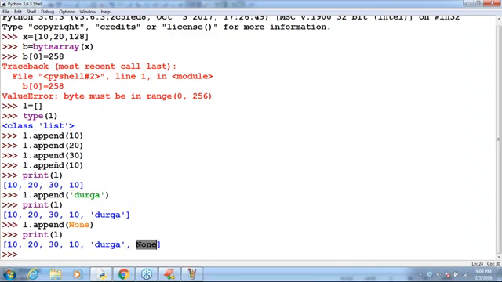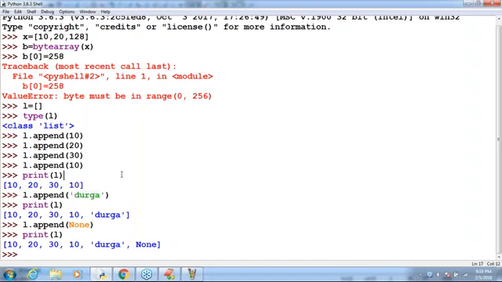Naresh GT is asking a doubt. Naresh, do you know Durga? Durga is a string. In Python, a string value should compulsorily be enclosed with a single quote or double quote. That's why we are required to use a single quote or double quote. Otherwise, it won't work.